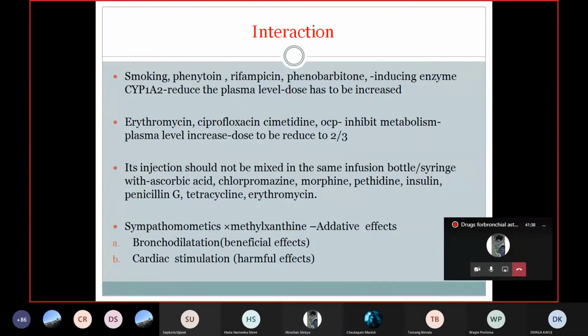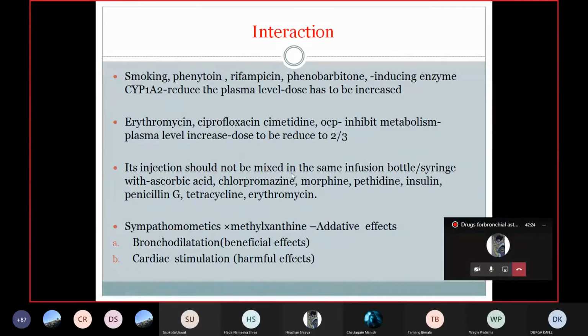Drug interaction, these things are very important. It is applied in every drug interaction. If you are using with drug inducing agents, or if you are using with inhibiting agents, then what is the consequence? Either you have to increase the dose or you have to decrease the dose. These things you should know. This is the very basic thing. If the enzyme is induced, the metabolism becomes faster. So in that condition, you have to increase the dose. And if you are using with enzyme inhibitors, then the enzyme is inhibited, so the metabolism becomes slow, thereby there is an accumulation of the drug. In that condition, you have to decrease the dose of the particular drugs. That is a very important thing.